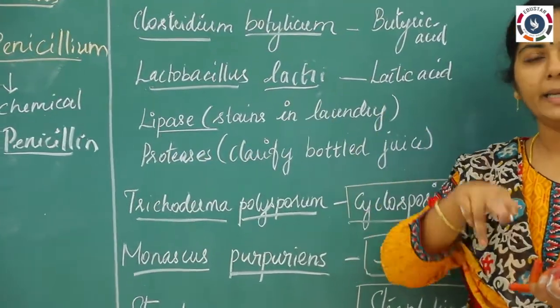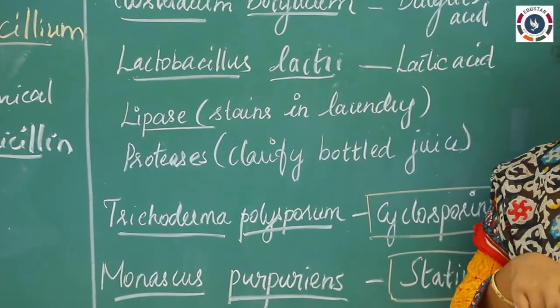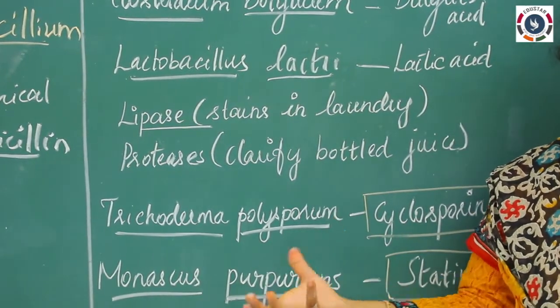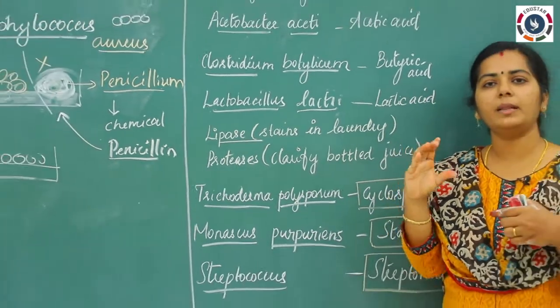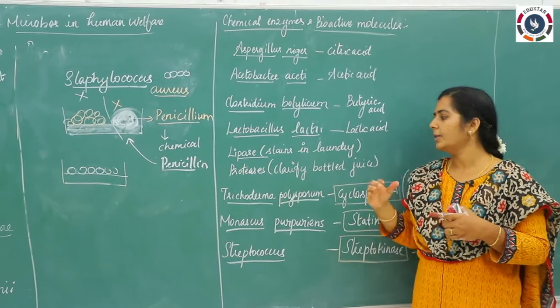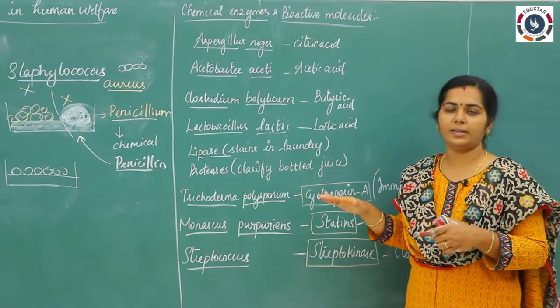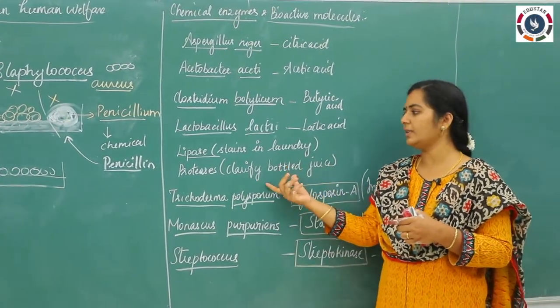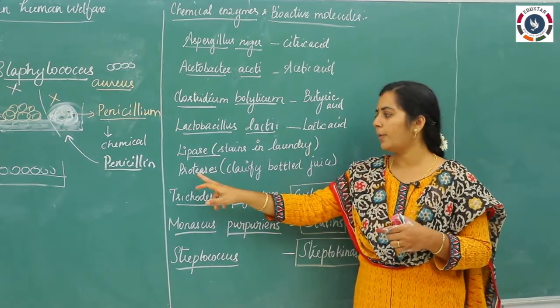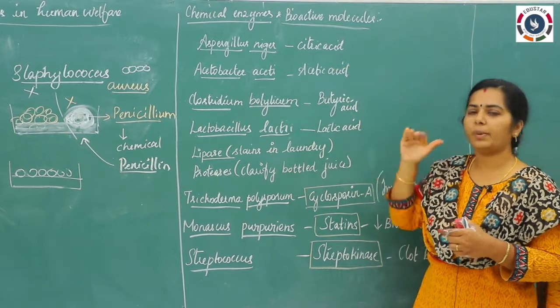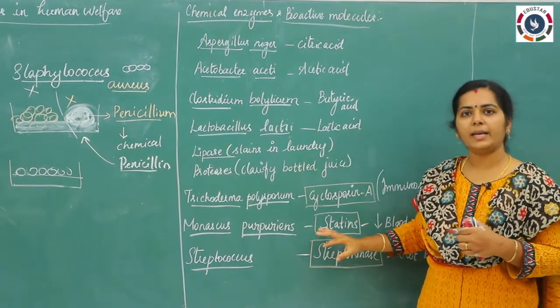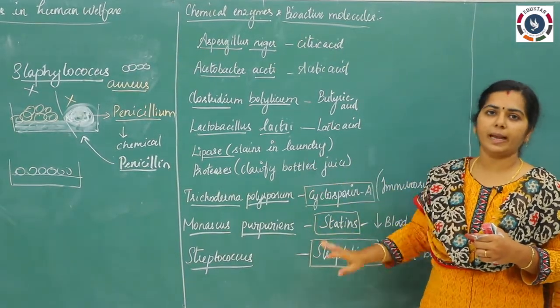Protease as well as pectinase, these are the enzymes which are used for clarifying juices. Okay. If you see the juices which are available in the market in bottled form, they are very pure in nature. So how does this clarification happen? By adding the enzymes proteases as well as pectinases. Okay. These are all the industrial applications, and there are some medical applications also, apart from the antibiotics.